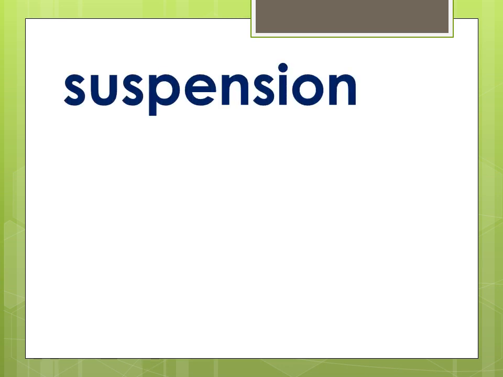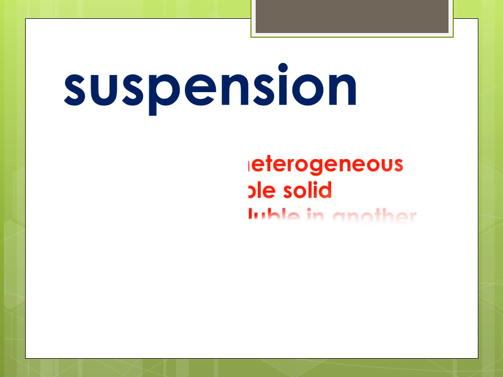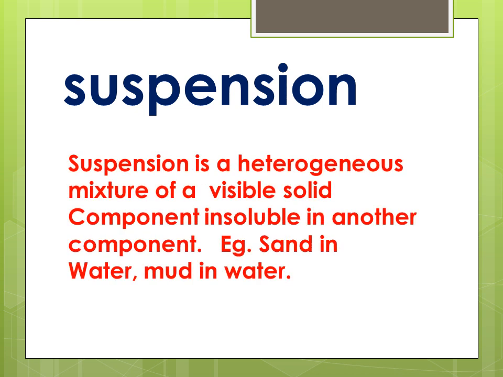In the beginning, I have told you that heterogeneous mixtures are usually found in the form of suspensions and colloids. Let us see what is a suspension. Suspension is a heterogeneous mixture of a visible solid component insoluble in another component. Did you understand? It is a heterogeneous mixture. One point you got.